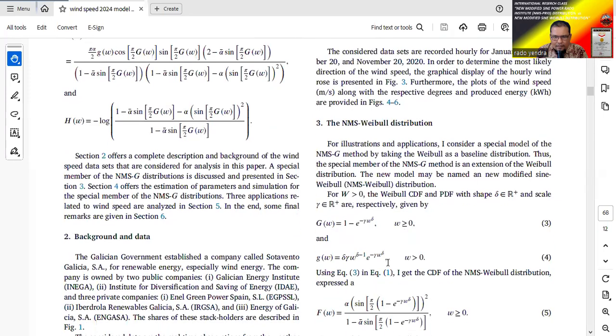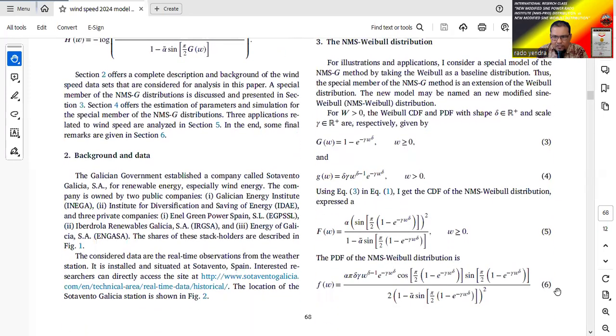Like in equation 6, equation 6 is the new modified sine Weibull distribution density function, and equation 5 is the cumulative distribution function of the new modified sine Weibull distribution. These two models we will compare with the new model created by Rado Institute, namely the new modified sine Power Rado Institute distribution.